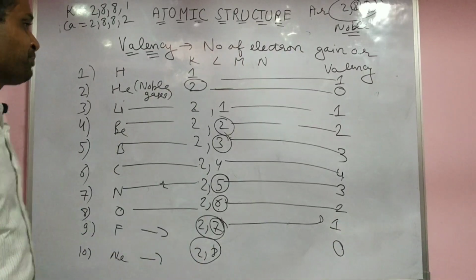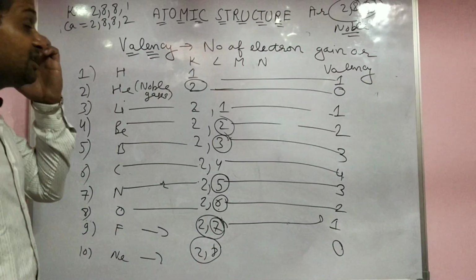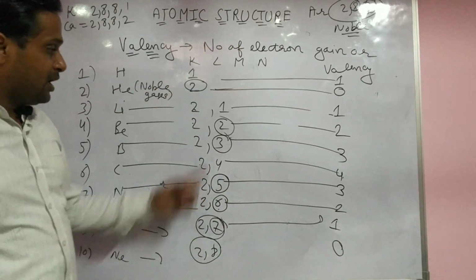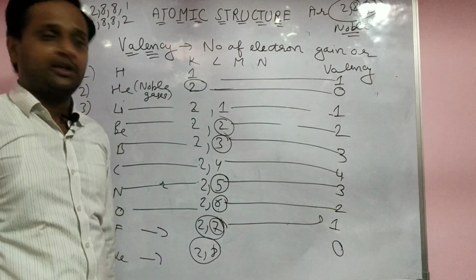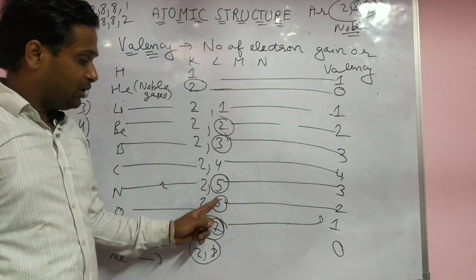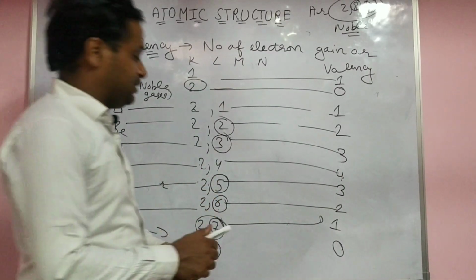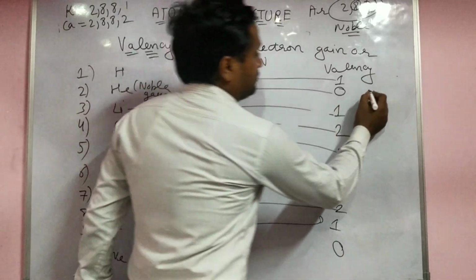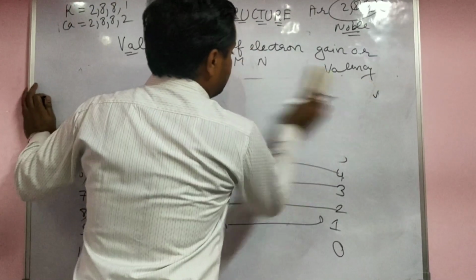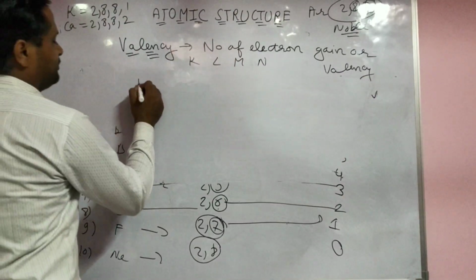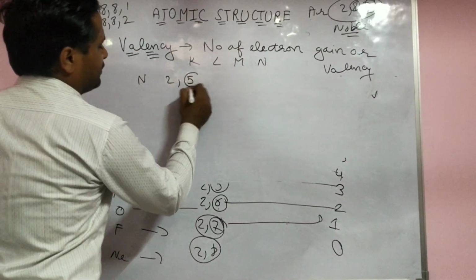Keep in mind. Yes. Now another way to find out the valency. In the valence shell, up to 4 the valency is the same: 1, 2, 3 or 4, see there. But when we go down to 5, 6, you always subtract. For example, for nitrogen, see there. For nitrogen, 2, 5.